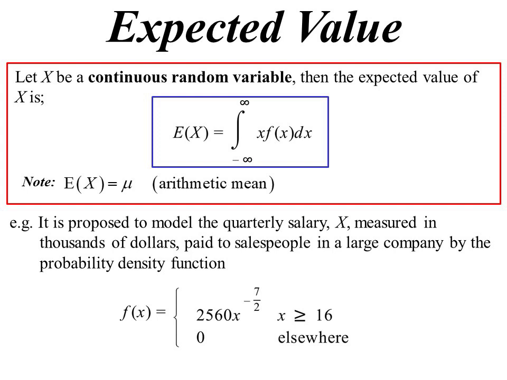So here's this model. It's going to model the quarterly salary, measured in thousands of dollars, paid to salespeople in a large company. We're going to look at the median and the mean, and describe the distribution of the salaries. So let's do the median first. The starting point, was it 16? Yes, the starting point is 16.